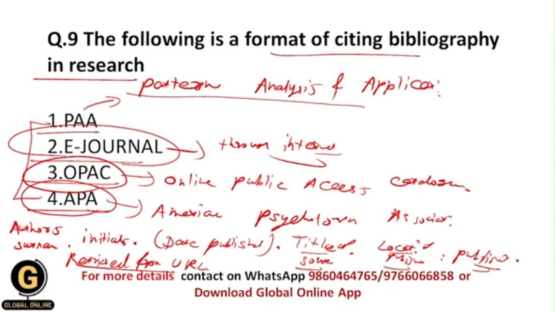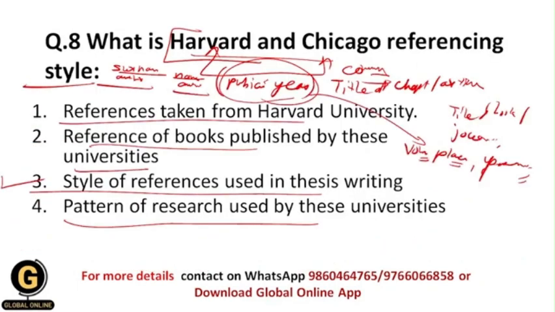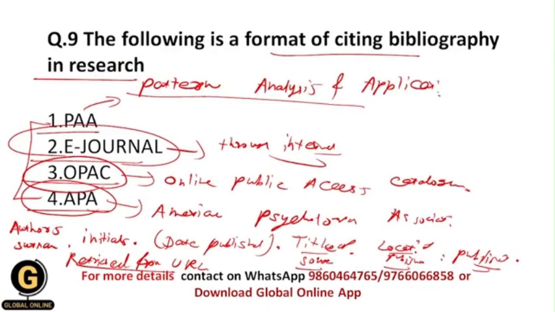As you have seen earlier over here, Harvard and Chicago referencing style, the same style is for APA as well. All of these styles are common, there is no difference, and these are the common referencing styles used by everyone. And that's why here your correct answer is 4, APA, which is a format of citing bibliography in research.